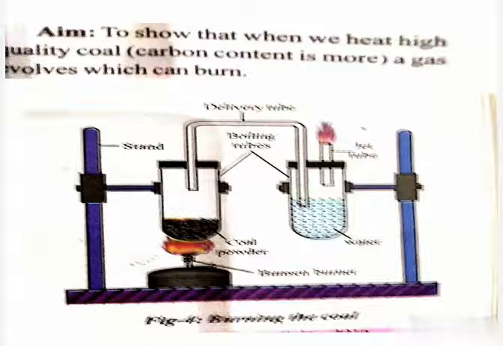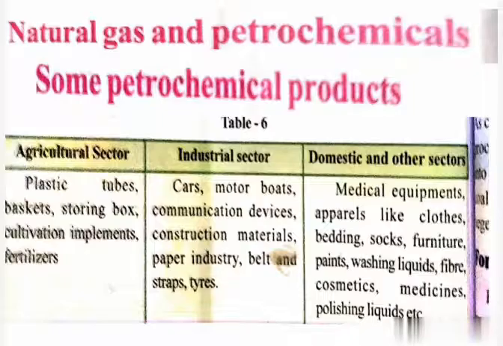If you burn the gas which is evolving outside from the Z tube, you can witness a bright flame at the nozzle. So in that second boiling tube, gas bubbles are forming and coming outside from the Z tube. If we burn this gas, then what happened? We can see a bright flame. So by this we can say that when we heat high quality coal, a gas evolves that can burn.